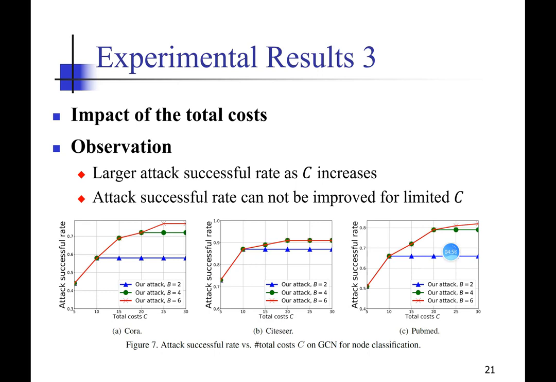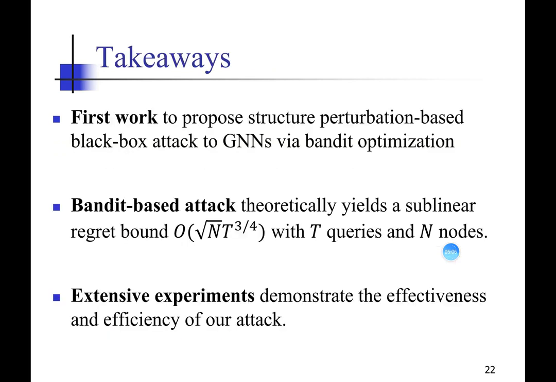We also observed that the success rate grows larger as the cost increases, and the attack success rate cannot be improved for limited cost. This is our conclusion. We are the first work to propose a structural perturbation-based black box attack on GNNs, and we have a sublinear regret bound. We conduct extensive experiments to demonstrate our attack.